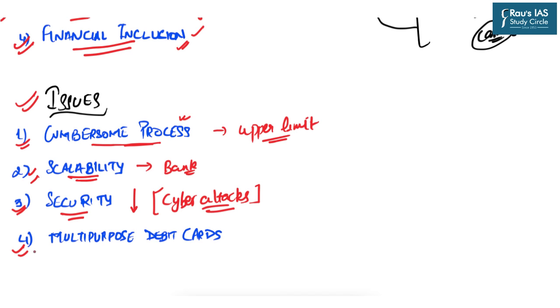And the fourth issue is that presently we use debit cards, and debit cards have several functions. It is a multi-purpose card. It has several functions which go beyond withdrawing cash. For example, these can be used in foreign markets. But as far as UPI technology is concerned, it is still unclear, and it will take time to evolve the UPI based cardless cash withdrawal ecosystem to the level of the debit card ecosystem.